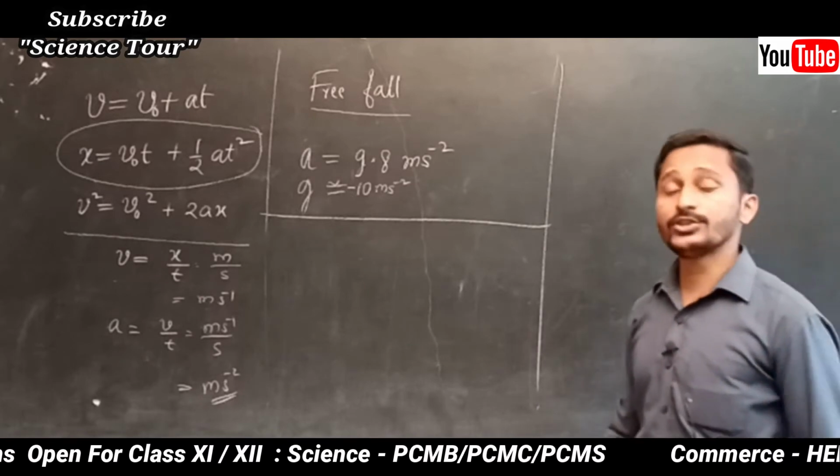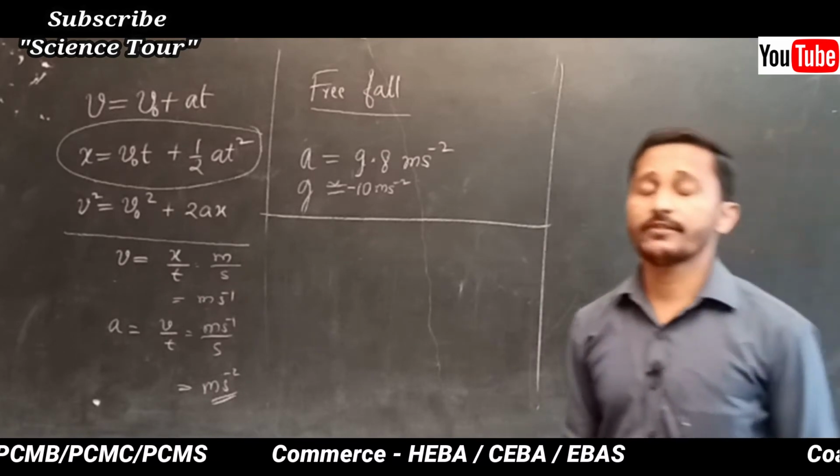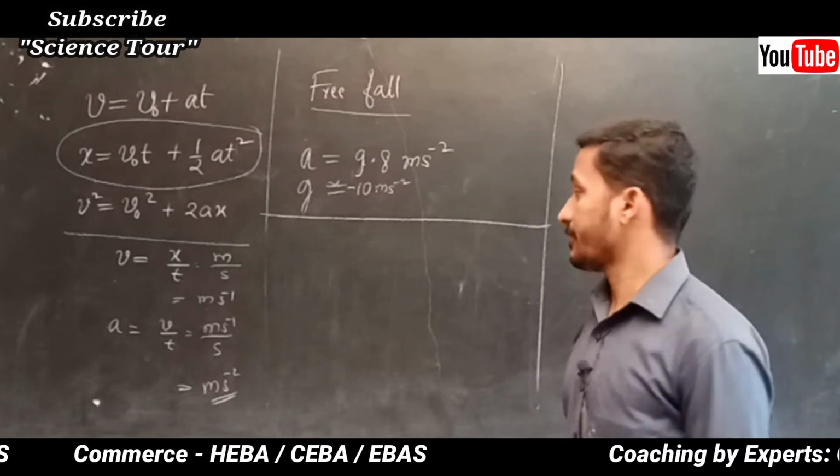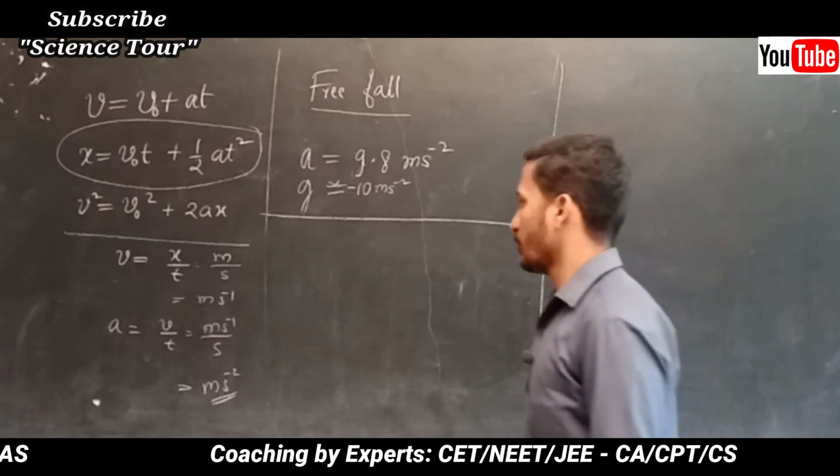Now we have drawn different graphs, right? We have drawn different graphs for different cases. If free fall is there, what is the case that we are going to draw?